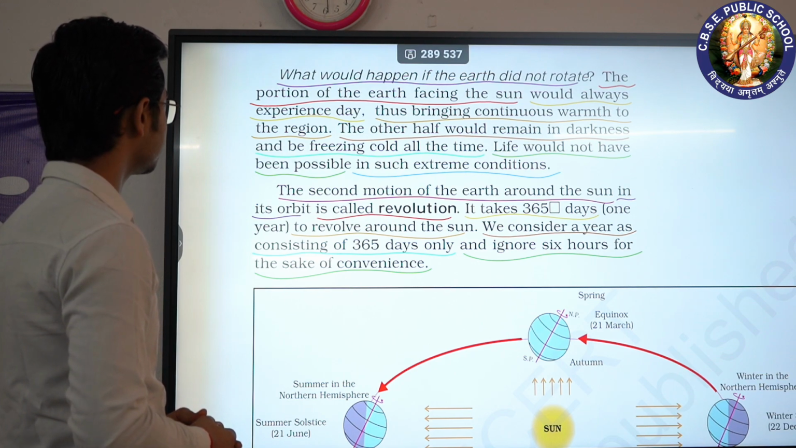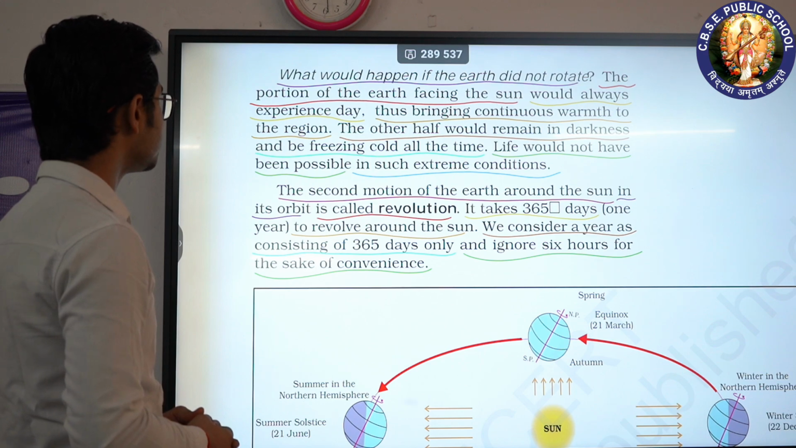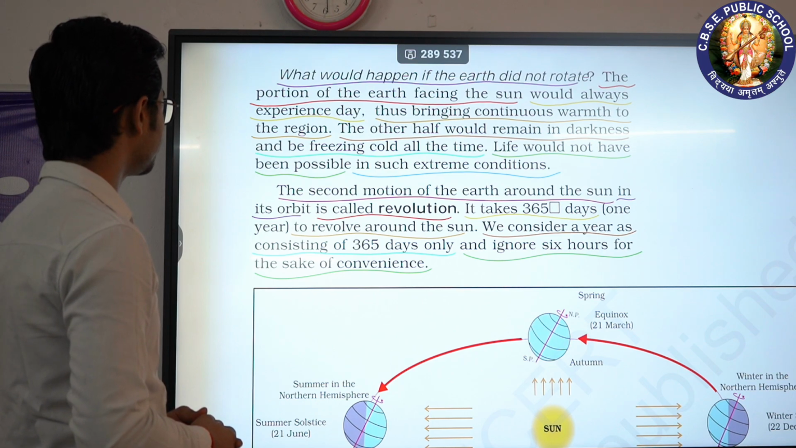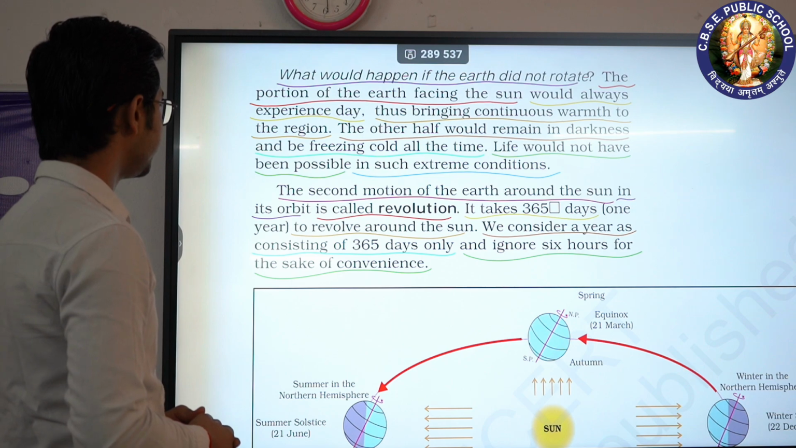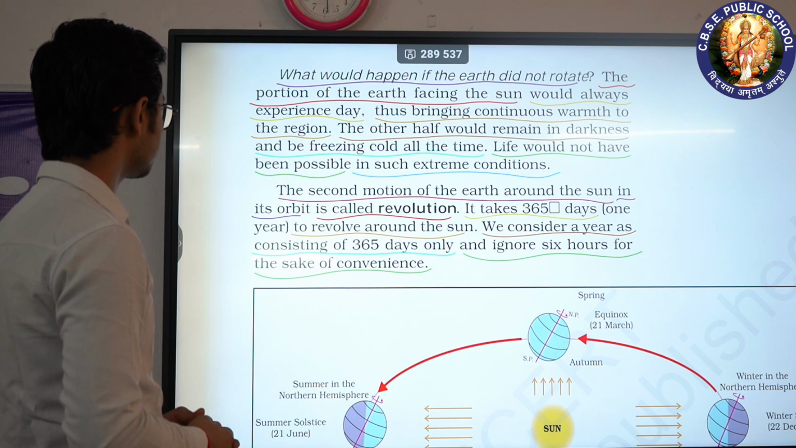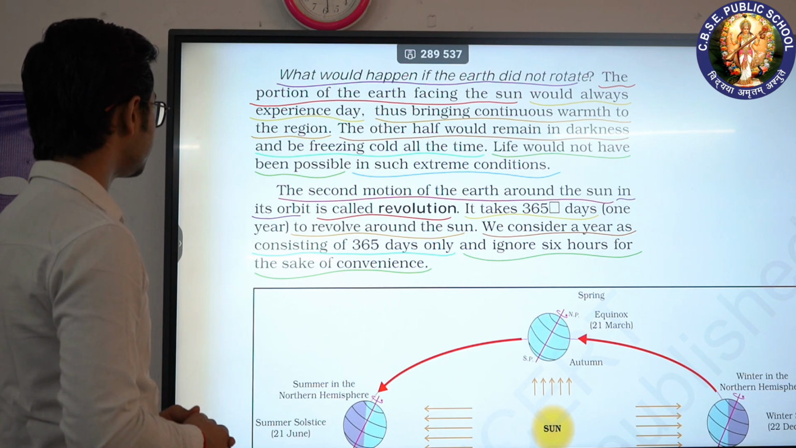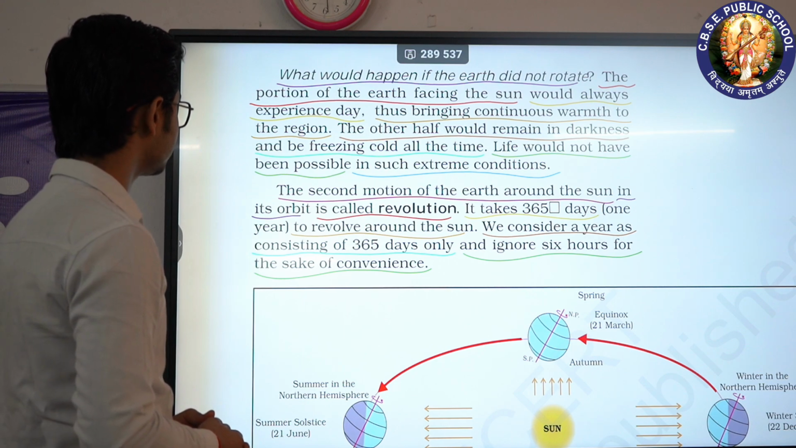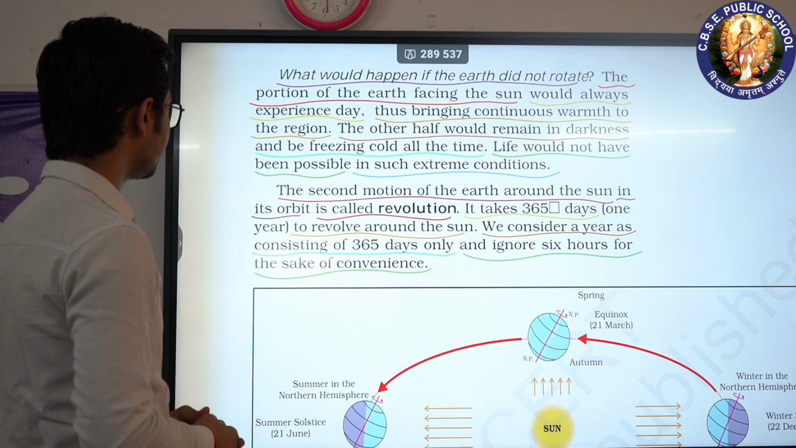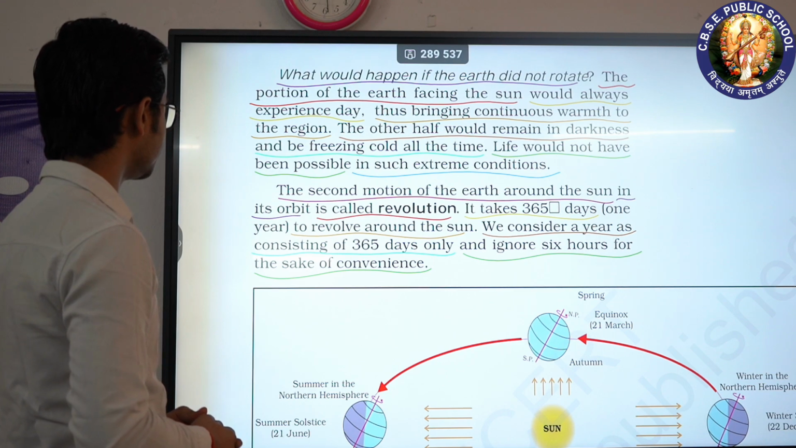The second motion of the Earth, around the Sun in its orbit, is called revolution. It takes 365 1/4 days to revolve around the Sun. We consider a year as consisting of 365 days only and ignore 6 hours for the sake of convenience.